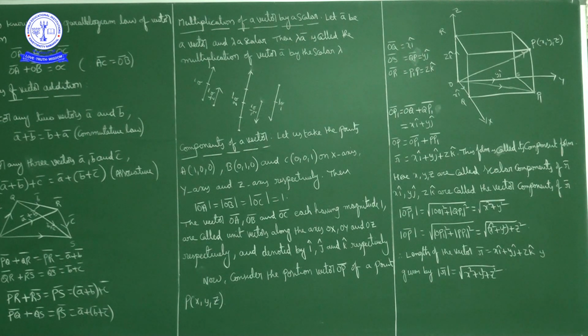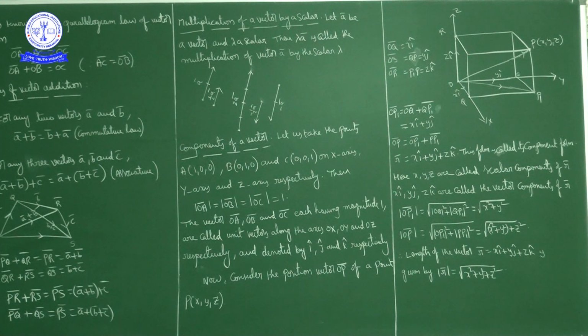Here vector minus A bar is called the negative of vector A bar, or else we call it the additive inverse. Minus A bar is the additive inverse of A bar. If you add A bar and minus A bar, the resultant is what? 0 bar, the null vector.